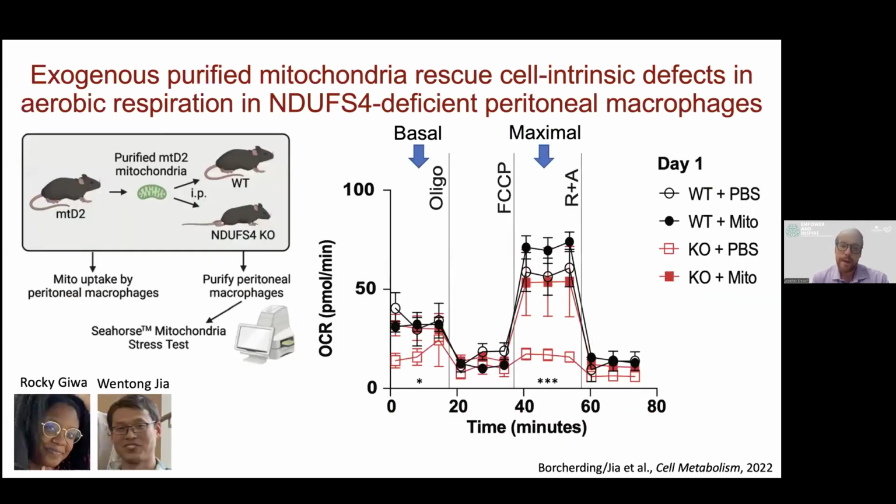Work that was led by Rocky Giwa and Wentong Jia in the lab, they did this experiment where they isolated mitochondria from global mitochondrial reporter mice, from the liver, and then injected the mitochondria by intraperitoneal injection into either wild type or NDUFS4 deficient animals. 24 hours later, we harvested the macrophages from these animals and then did Seahorse mitochondrial stress test assays.